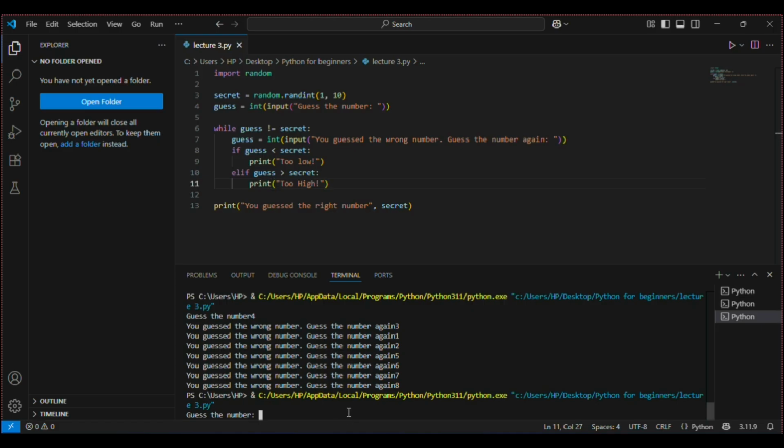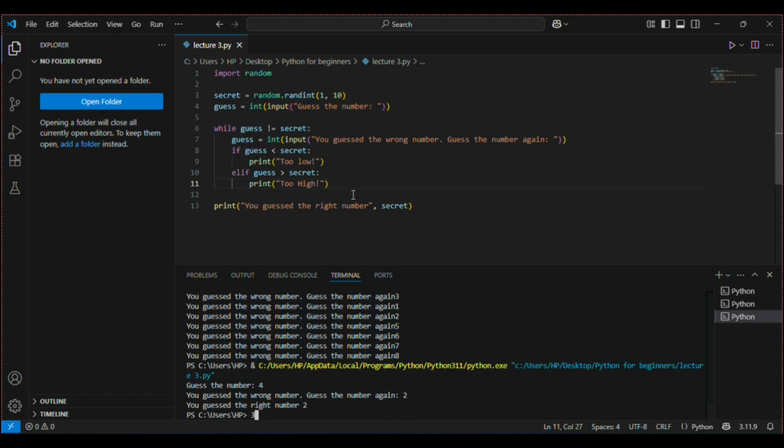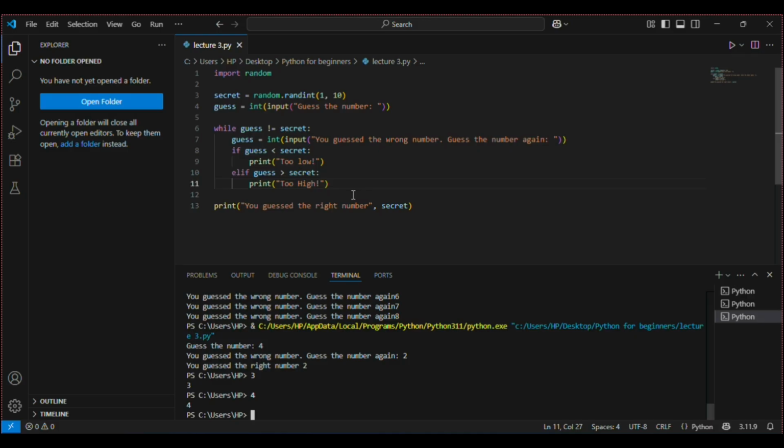Guess the number. I'll say 4 again. It says you guessed the wrong number. It did not print out. Okay, the right number was 2, but it did not print out this. Let me see why. Let me run this code again and see what's the issue properly.